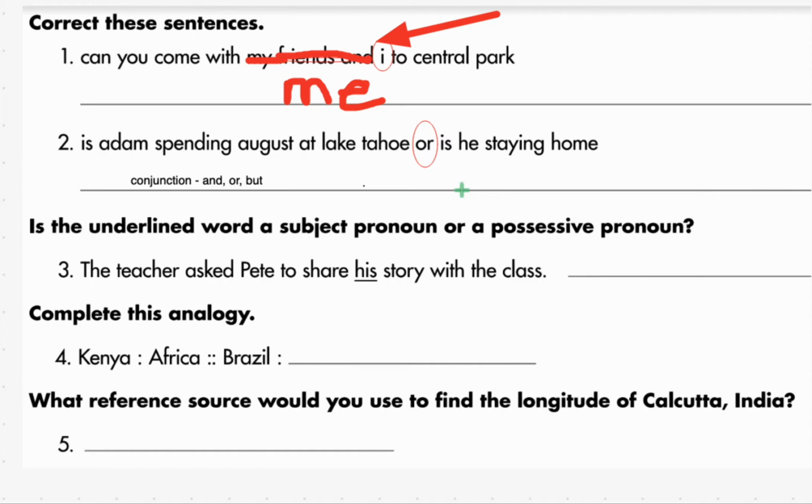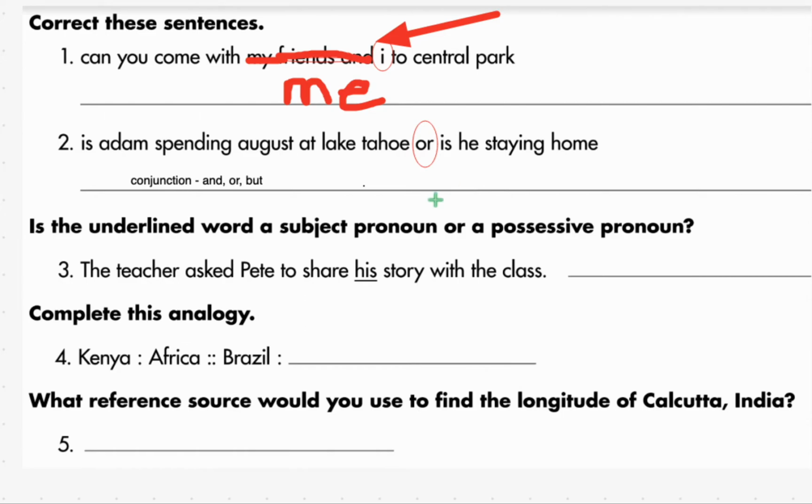Also, we've got capitalization issues here. Is Adam spending August at Lake Tahoe or is he staying home? So keep in mind, the name of the lake is Lake Tahoe. It's not just Tahoe. It's Lake Tahoe. So that's all part of the name, okay? So keep that in mind. It's a specific place. Okay, let's go to number 3.